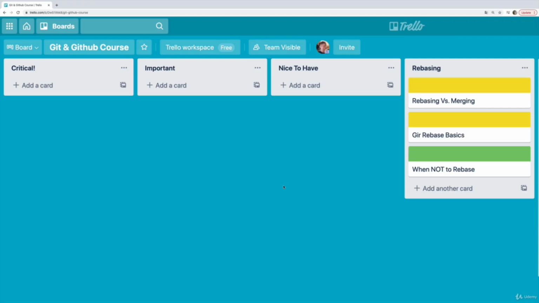Welcome everyone. In this section, we're talking about one command and only one command, git rebase. So this is a command we haven't talked about at all. I don't even know if I've mentioned it so far in the course. And that's because it's another one of these commands that you don't have to use. These days, a lot of people do use it.